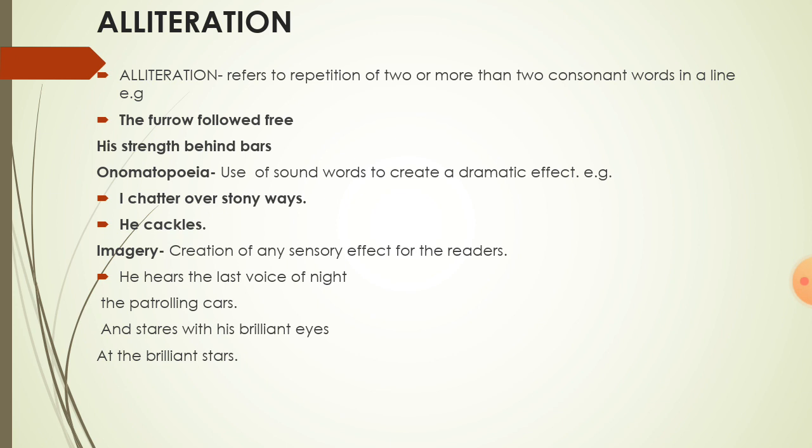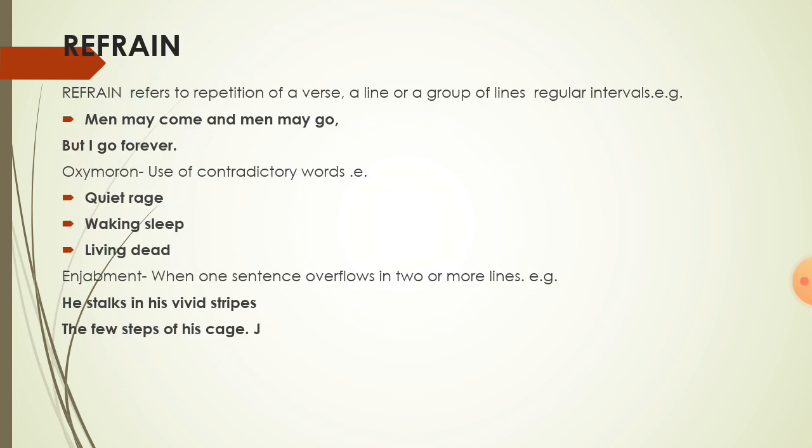Next poetic device is imagery. Imagery means creation of any sensory effect for the readers. Means the readers can visualize or they can see that effect or that scene. We will take the example from the poem A Tiger in the Zoo. He hears the last voice of night, the patrolling cars, and stares with his brilliant eyes at the brilliant stars. Here, the tiger is confined to a cage, but he can see the scene of the zookeepers, and the same scene is being visualized by the readers also.